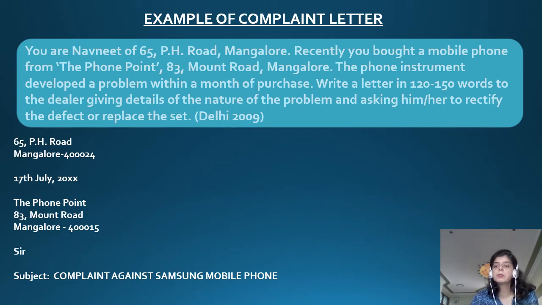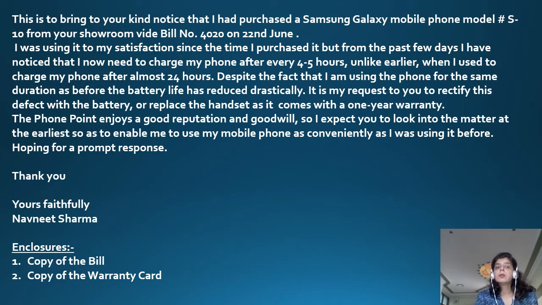Complaint again, Samsung Mobile. Now you have to say, this is to bring to your kind notice that I had purchased a Samsung Galaxy mobile phone model number S10 from the showroom by bill number and on 22nd June. So all these things, the date of purchase, the model number, as well as where you purchased from, everything has to be given. Then you also have to specify what problem you are facing.